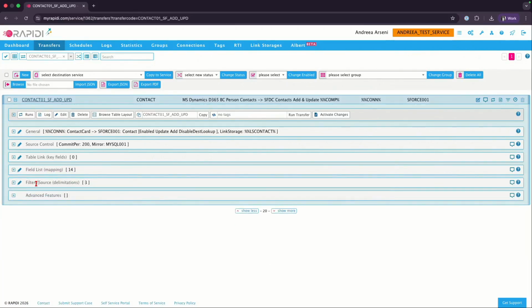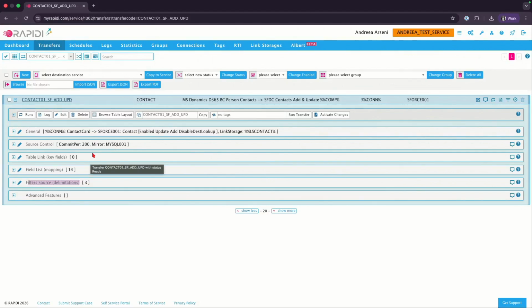And then you have filters. You can filter on the source. So if you want to exclude certain records, or maybe specify a certain type of records, you can do that here, and then your records will be sent correctly to the destination. And we also have advanced features, but this is an advanced conversation that can happen later on. So this would be, in a nutshell, transfers.